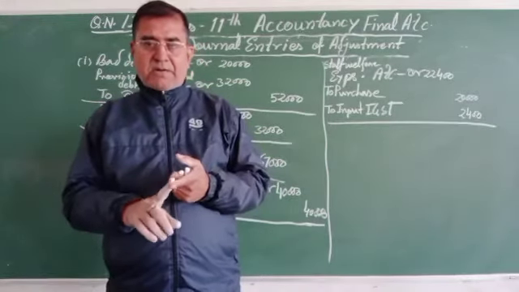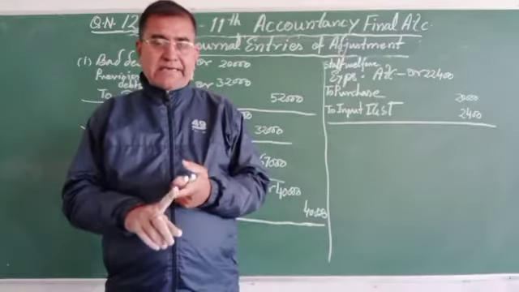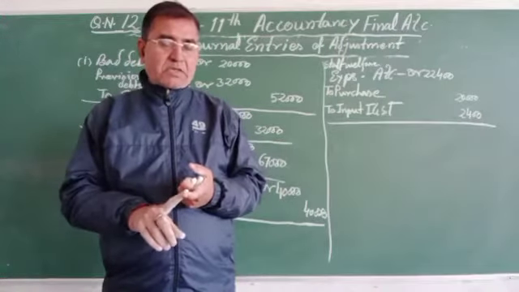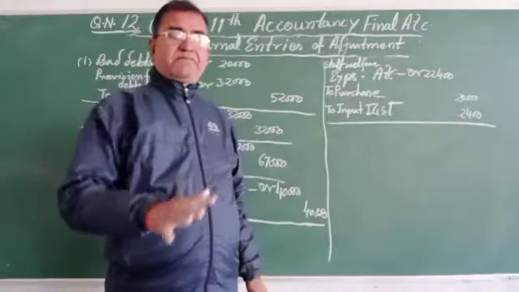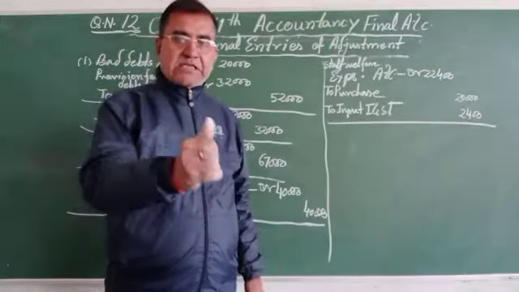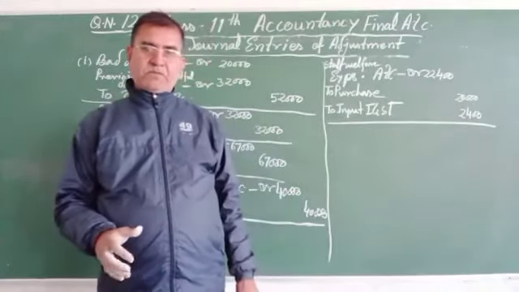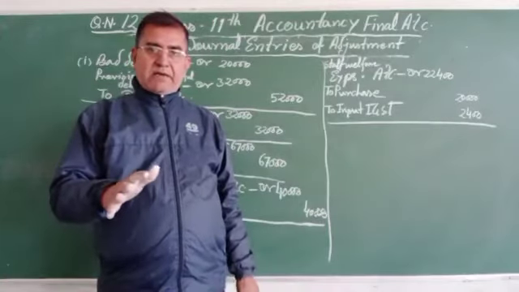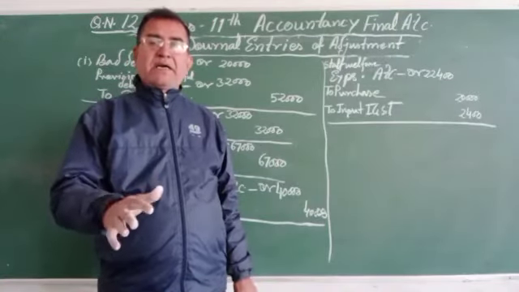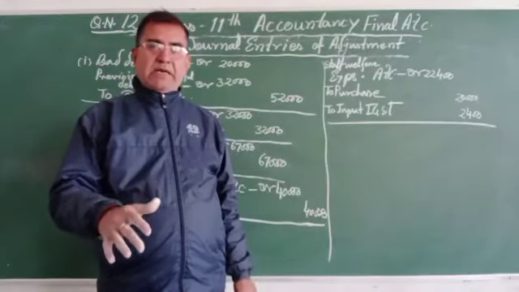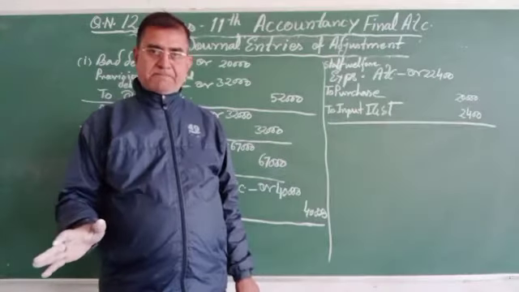That will be the cost of 20,000. That is the cost of the goods distributed amongst the staff members, distributed amongst the staff members, FOC, free of cost.